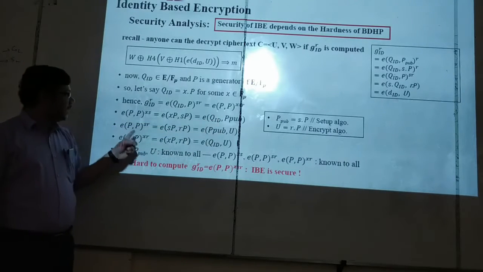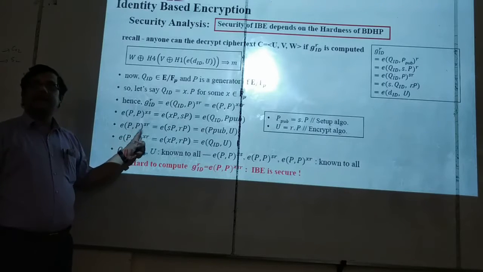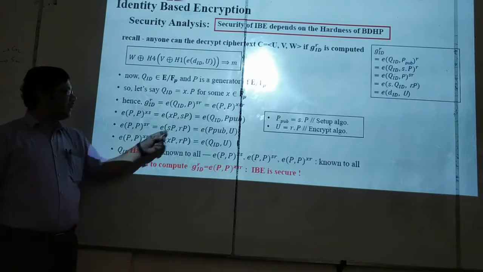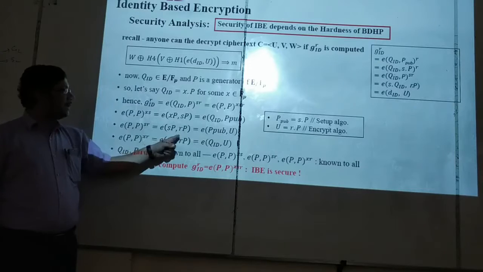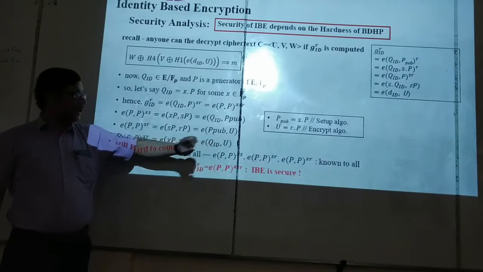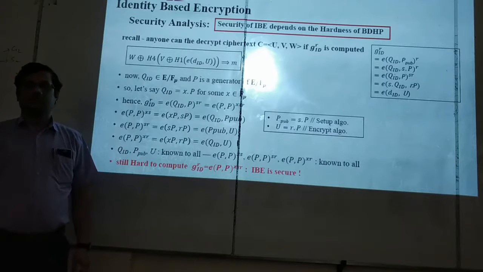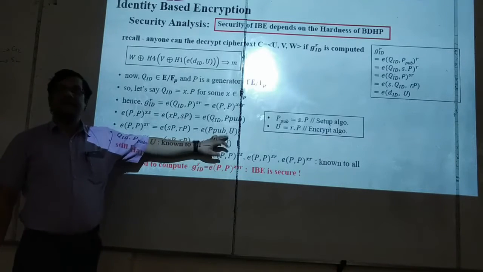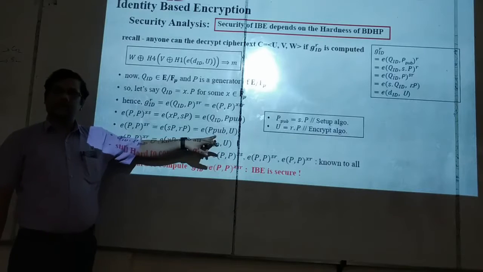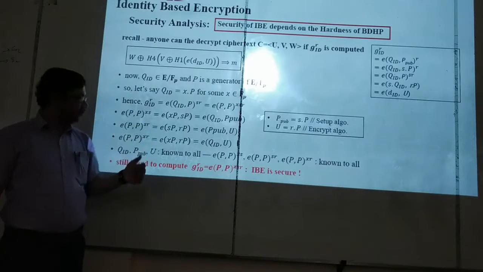The adversary can get it. What is e(P,P)^SR? SP, RP. What is SP? P_pub. What is RP? U. The adversary has P_pub and has U. U is part of the ciphertext. P_pub is a public parameter.